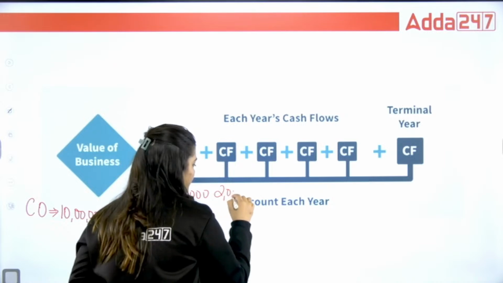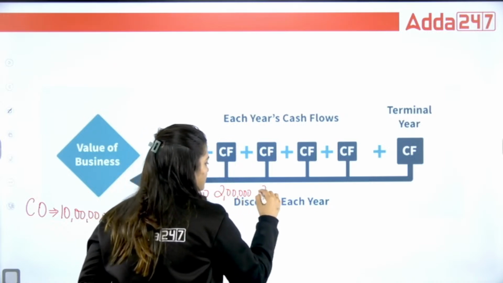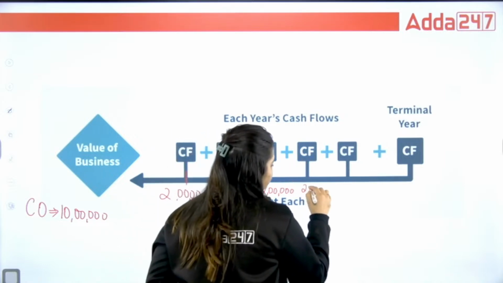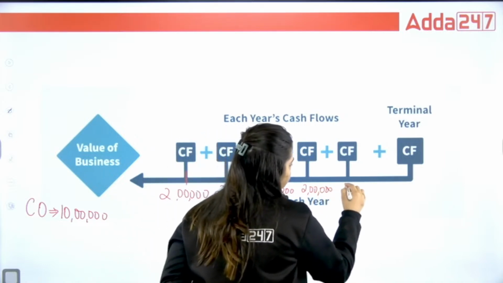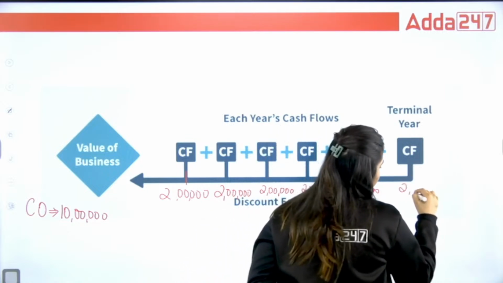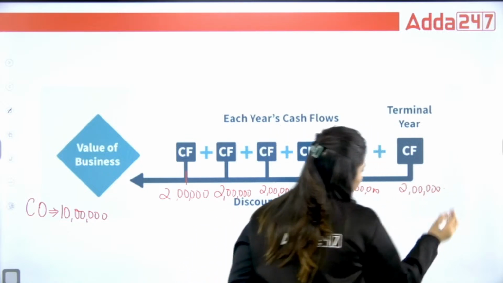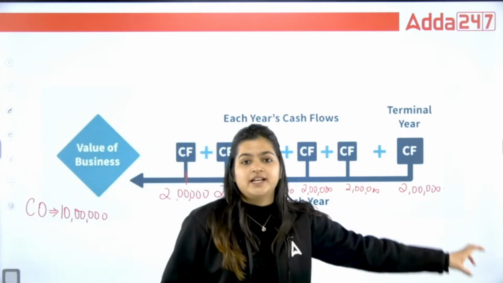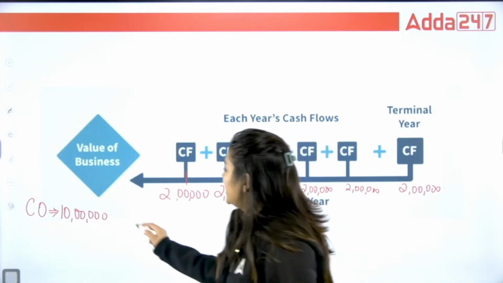Second year, again the same cash flow, 2 lakhs. Third year, again the same cash flow, 2 lakhs. Again the same, 2 lakhs, and again the same, 2 lakhs. Correct? These are the cash flows that I am going to generate with the help of this invested amount.